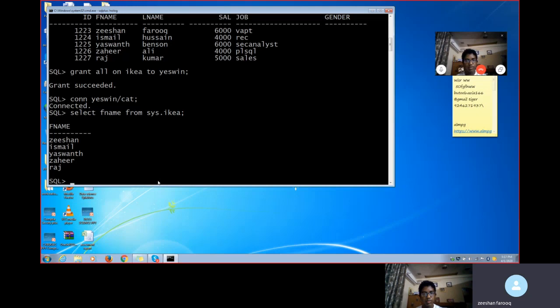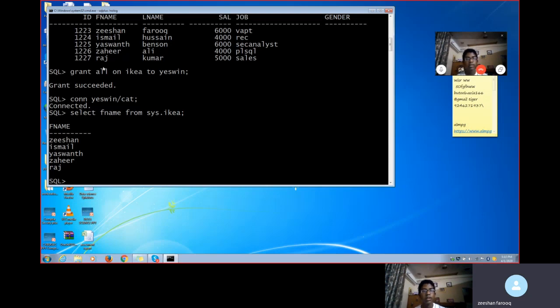Now, revoking the access. Today I showed you how to create the user. Either one user you can create, or if you want, you can create one more user. We can give even partial access, like read only. I gave all here; in place of all, you can give read on IKEA or write on IKEA. I gave all access, all 14 privileges. All means read, write, execute, update, delete, alter, all commands.